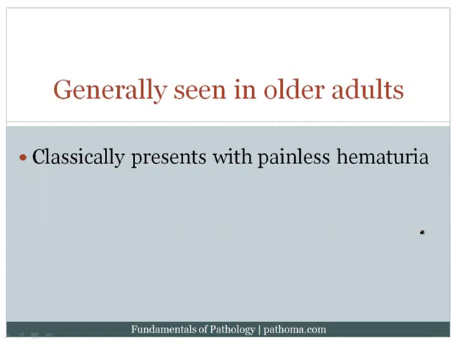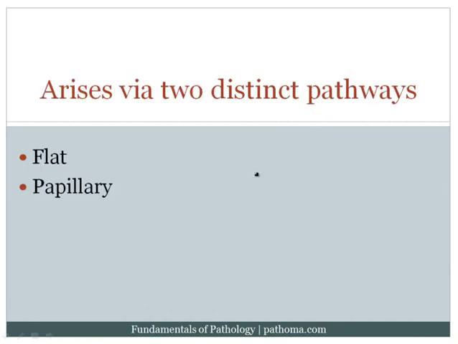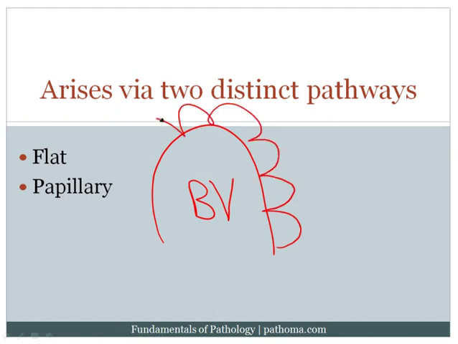Urothelial carcinoma is generally seen in older adults. The classic presentation is painless hematuria, and it's important to note that it arises via two distinct pathways, and this is particularly high yield. In the papillary pathway, tumors develop as papillary growths, and remember that a papillary growth is essentially a fibrovascular core with a blood vessel running through it upon which epithelium is placed.